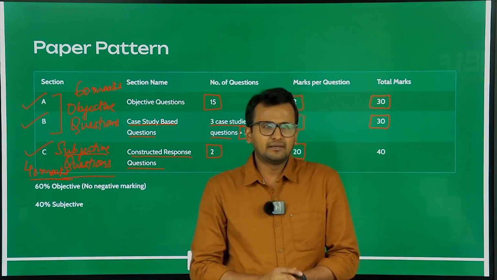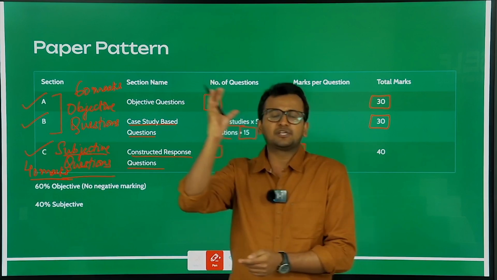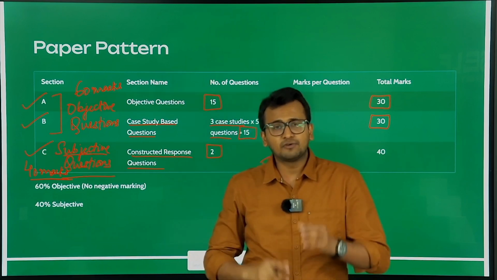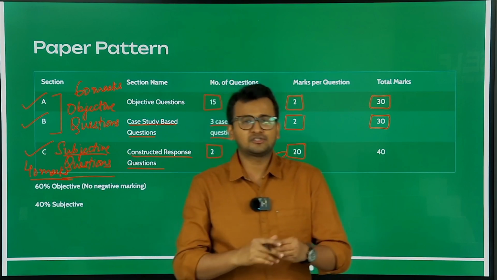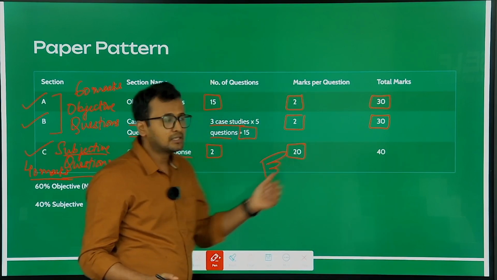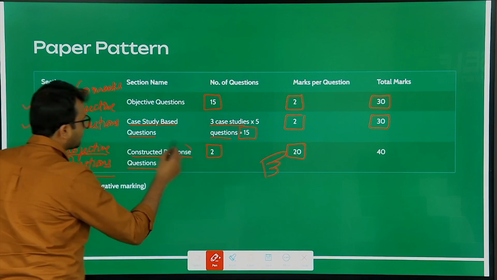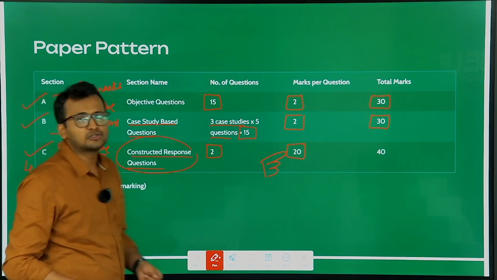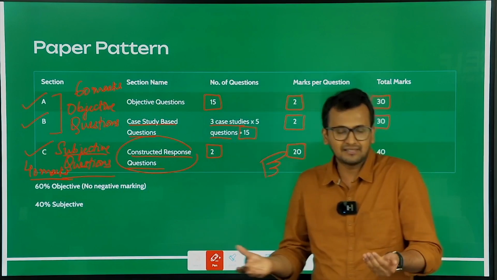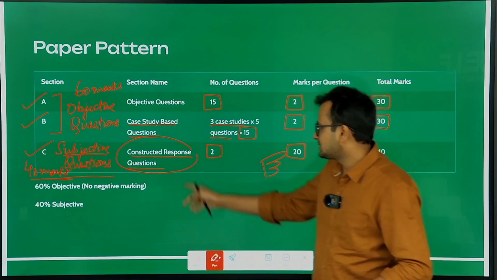Just think about the working notes that you used to prepare for a 6 marker question. Now imagine the amount of working notes and calculation that you have to do for a 20 marker question. This is the question where you will make use of your MS Word and MS Excel. Basically Word and Excel will be tested over here.